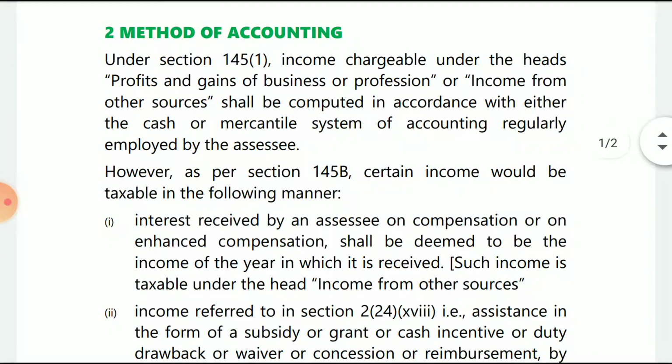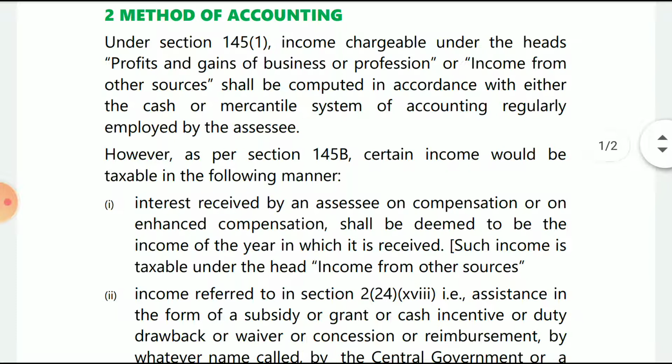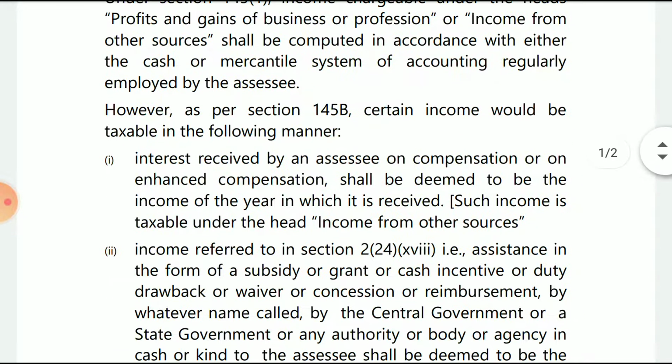However, as per section 145B, certain income would be taxable in the following manner. Interest received by an assessee on compensation or on enhanced compensation shall be deemed to be the income of the year in which it is received. Such income is taxable under the head income from other sources, right?